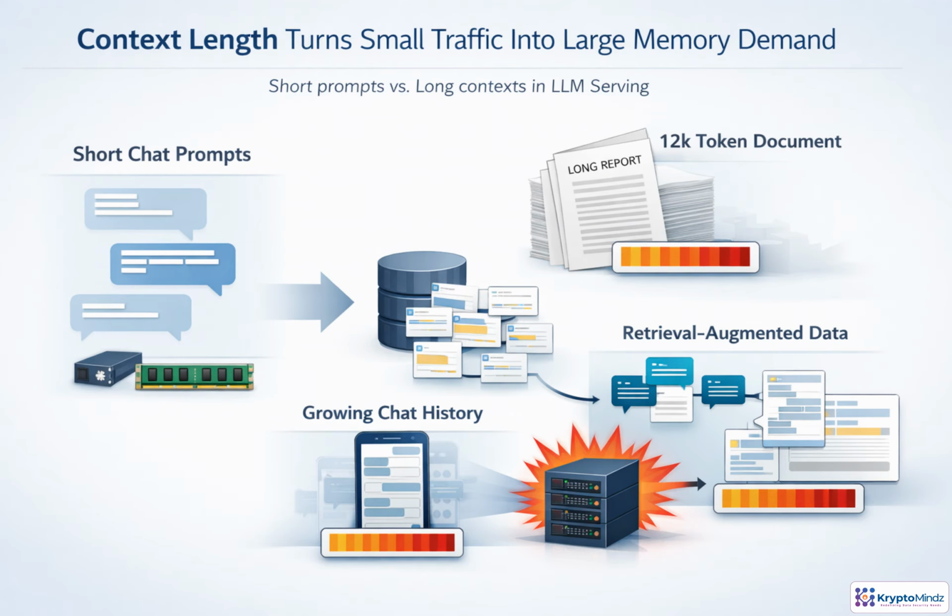Context length is a hidden multiplier in LLM serving. 10 users with short chat prompts may be easy to handle, while one user pasting a 12,000 token document can consume a surprisingly large share of KV cache memory. The same risk appears when RAG pipelines attach too many chunks, or chat apps keep every previous turn forever. Context limits are not just a user experience choice. They are an infrastructure safety boundary. Production systems need budgeting, truncation, summarization, and retrieval controls, or small traffic can still create out-of-memory failures.